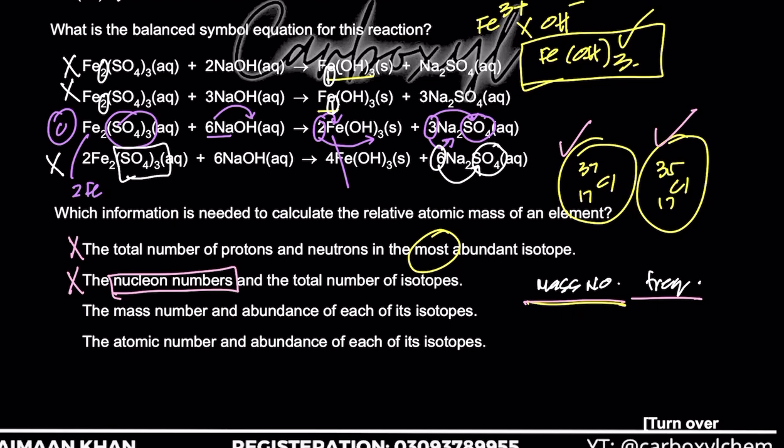Sir, समझ नहीं आई कि why is A wrong? The total number of protons and neutrons, ये तो mass number हो गया. In the most abundant isotope, एक isotope का तो आप नहीं लेते ना. You know that you have multiple isotopes. You have to take into consideration all the isotopes.